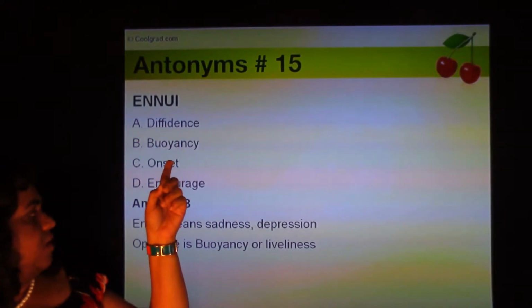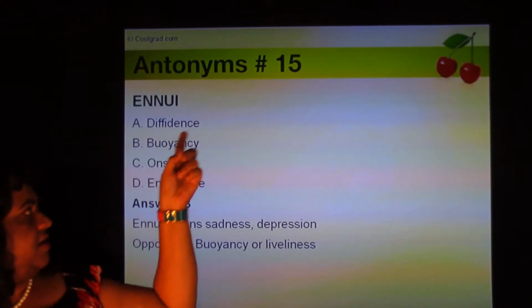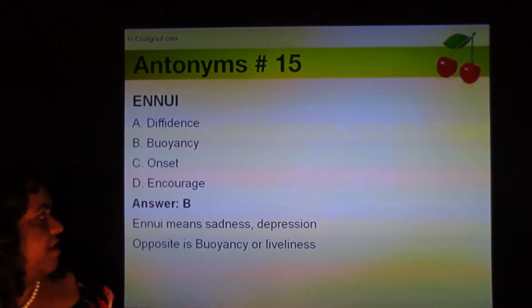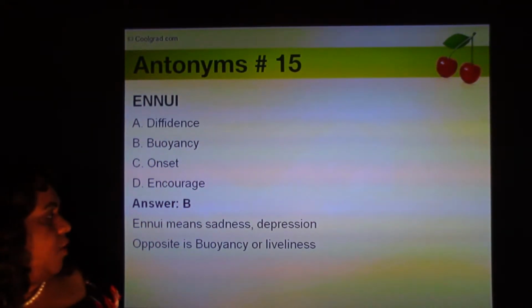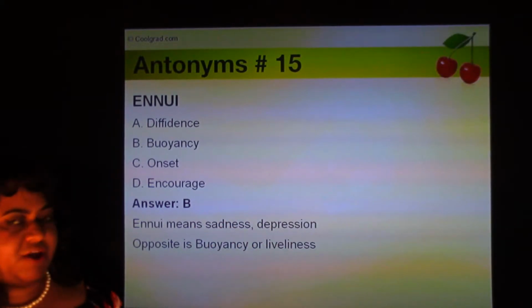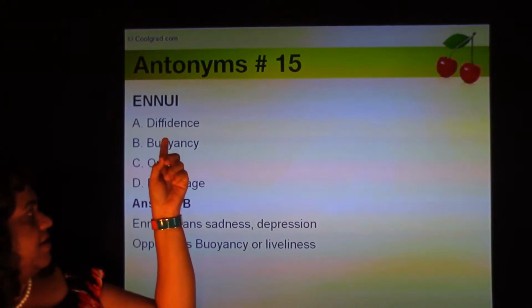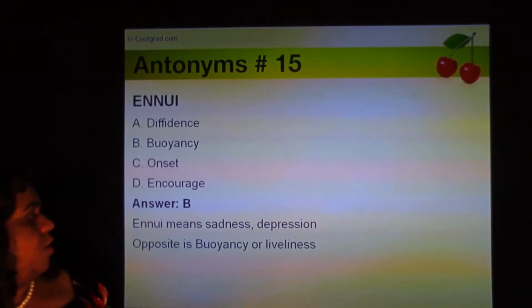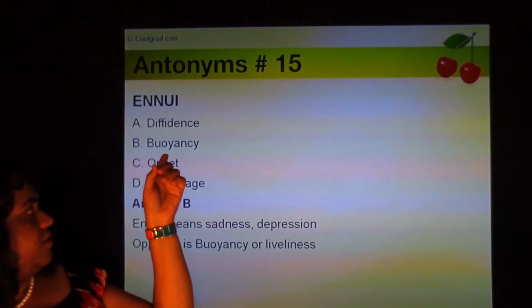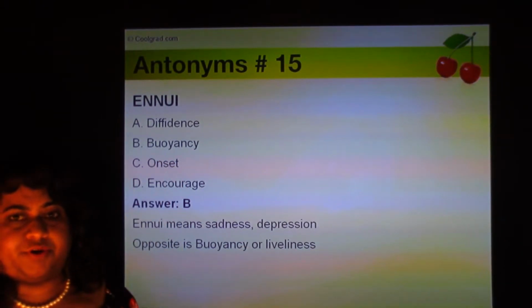Ennui. Four options are diffidence, buoyancy, onset, and encourage. So ennui means sadness or depression. And the opposite of that is buoyancy or liveliness. The moment you look at buoyancy, you're probably going to think about the buoyant force of water.